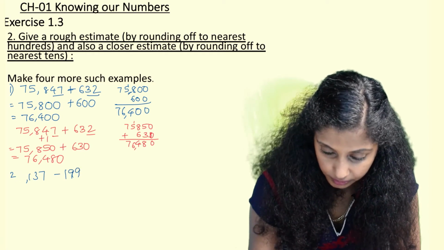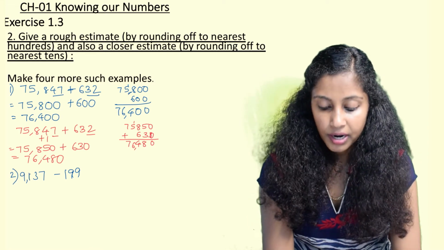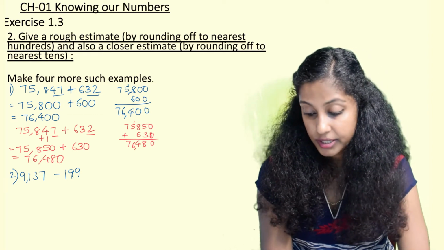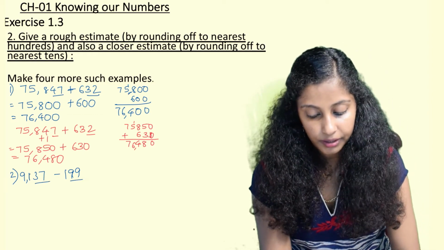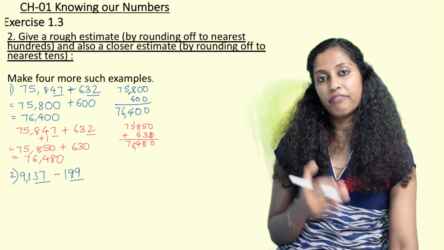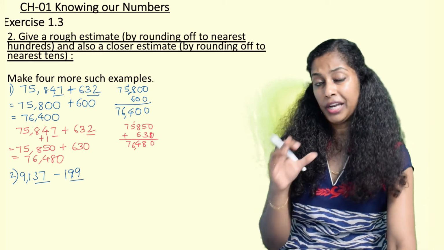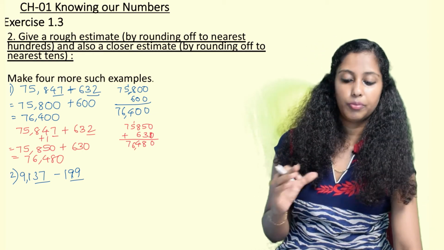So here again when we check, nearest hundreds place. So tens and ones we underline, and here also tens and ones. 37 is in the range of 1 to 49, hence 9,100 will remain as it is, 9,100.